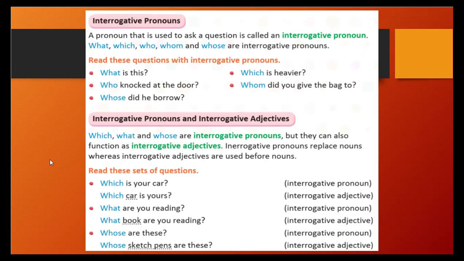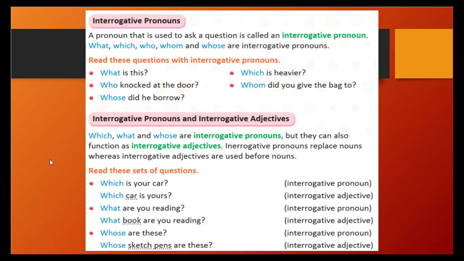Let's go further. That is the interrogative pronoun. Interrogative means you are doing interrogation, right? It means you are making questions. A pronoun that is used to ask a question is called an interrogative pronoun. Here you are asking questions. What? Questioning, right? What is this, sir? You ask, right? So what, which, who, whom, and whose are interrogative pronouns.